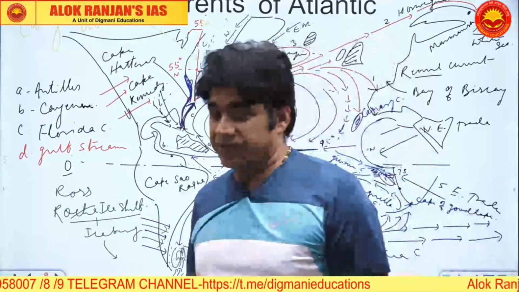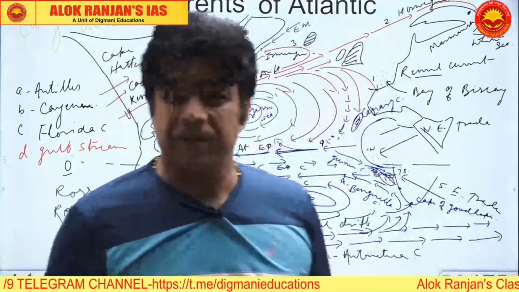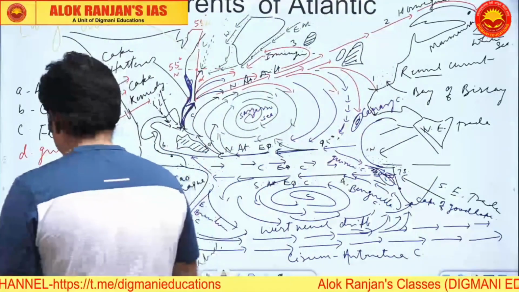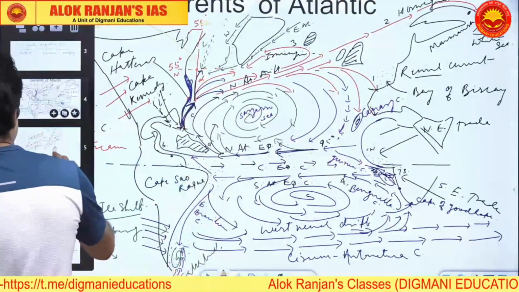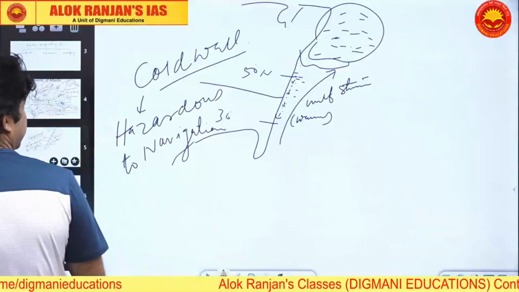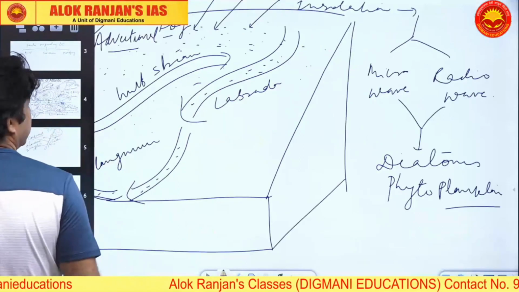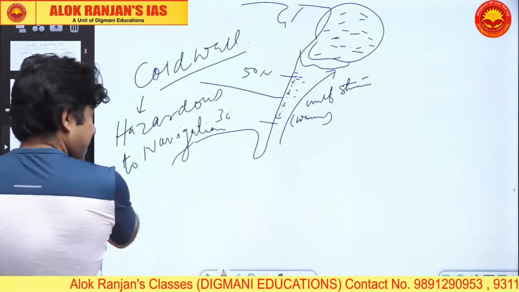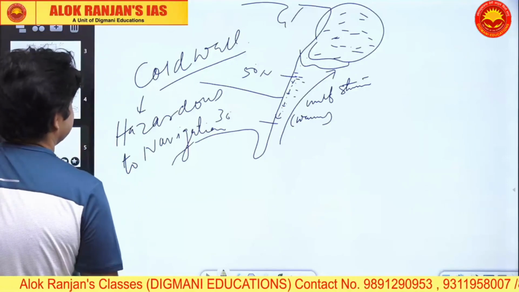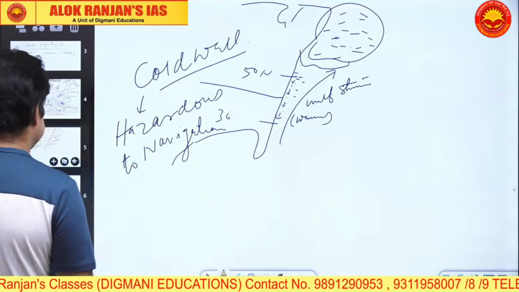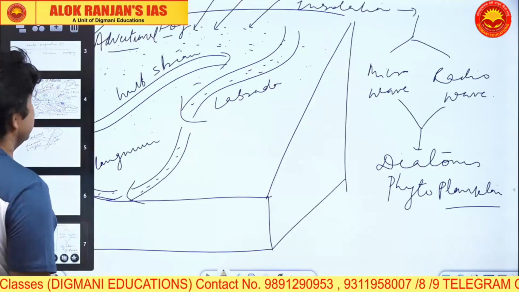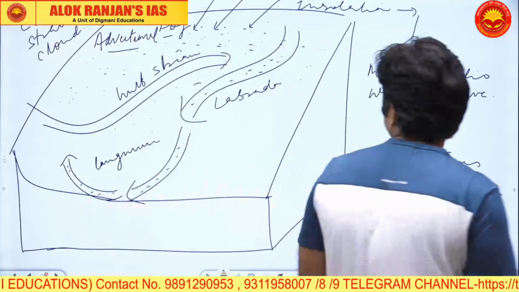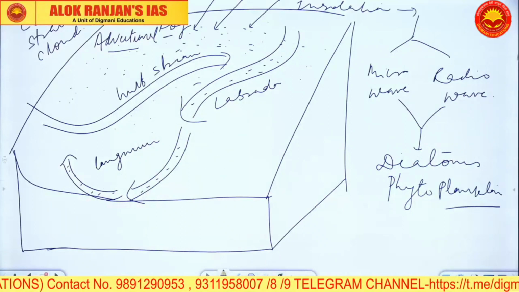Now, there is another discussion point coming up after the 30 seconds break, or I'm giving you opportunity to draw these diagrams. Draw this diagram also, then draw this diagram also. First do this. This is cold wall phenomena, and this is your Langmuir circulation. Langmuir circulation and the fishing belt.